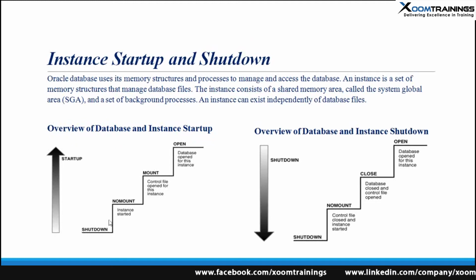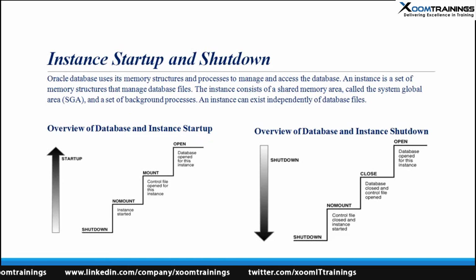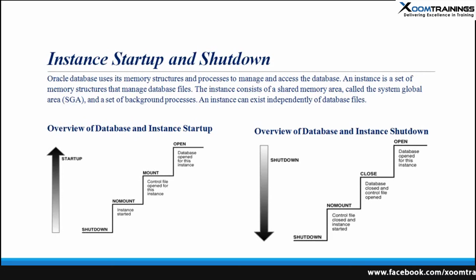So when we start up, what happens? First, the database goes to the no mount stage. What is the no mount stage? No mount stage is the stage where the instance is started. After the no mount state, it goes to the mount state. In the mount state, the control file opens. What does the control file contain? As I mentioned, it contains the location of the data files. So the control file opens, and Oracle has the information of the data files.